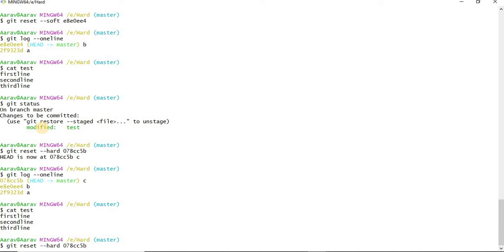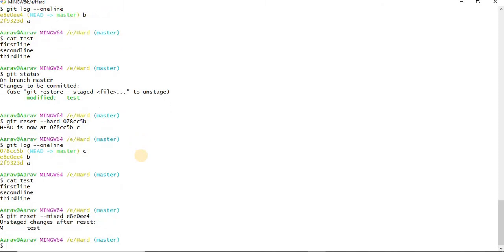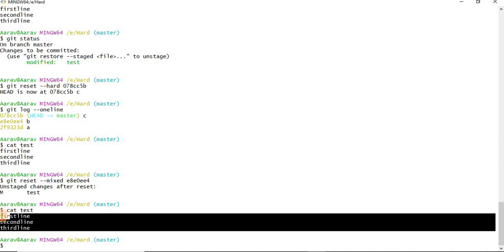Now let me do mixed reset to B commit. Again, let us take the same example to observe the difference. Now again I am doing cat. See, again I could see 3 lines, same as soft.